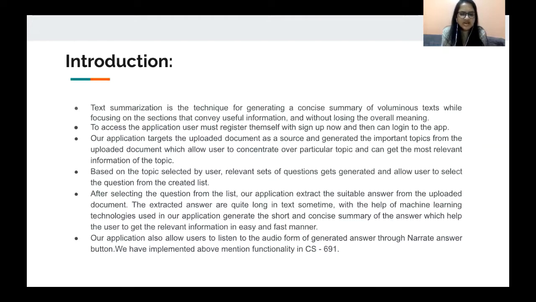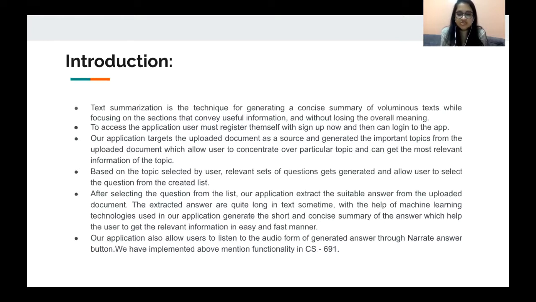The extracted answer is sometimes quite long and pretty tedious for the user to understand. So with the help of machine learning technologies we've implemented into our application, we generate a short and concise summary of the answer, through which the user can get relevant information in an easy and fast manner.